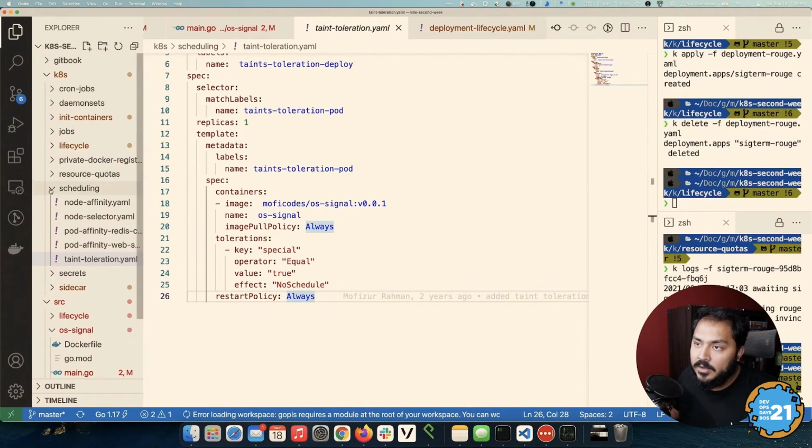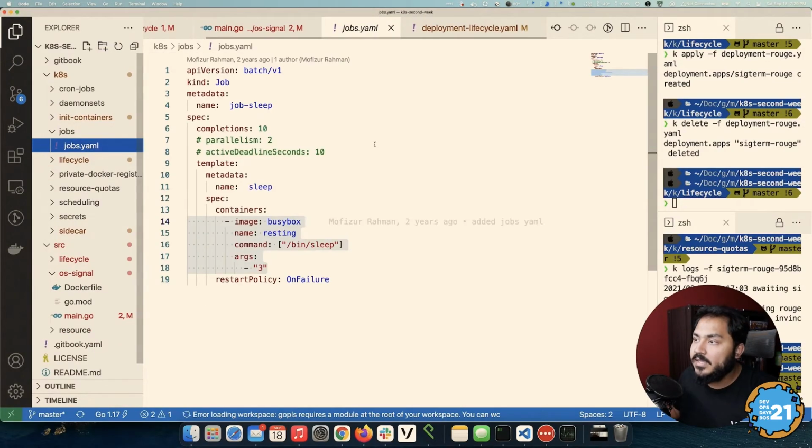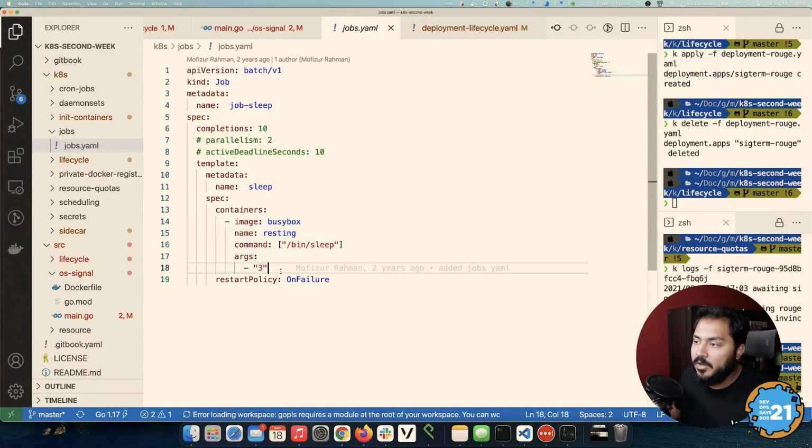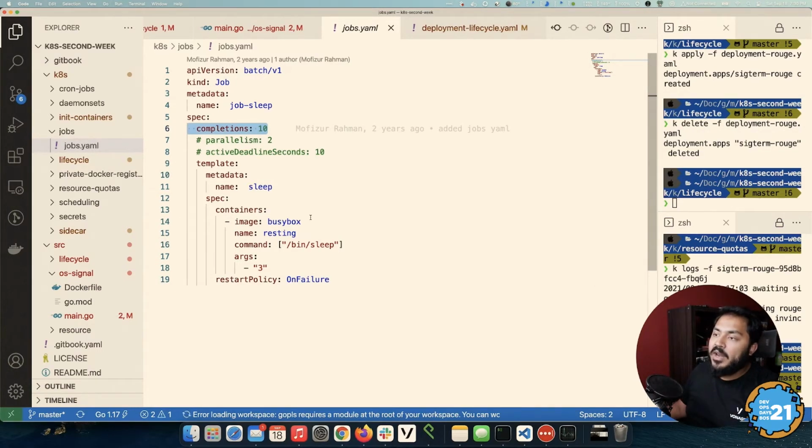Let's look at jobs first. In this case, I have a job that is running a busybox and running the sleep command on it, sleeping for 3 seconds. And I want 10 completions of that job. So this will spin up, one after another, 10 different busybox containers that sleep for 3 seconds and finish the pod.